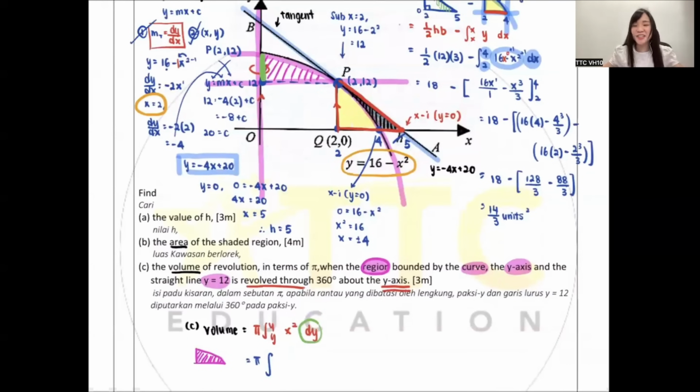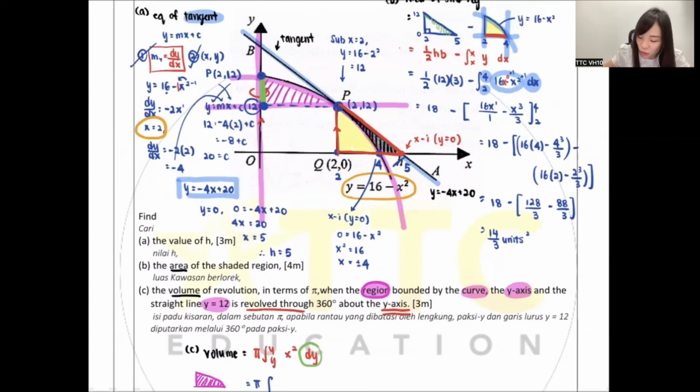Very good, so good, Nicholas. 16, 12. Some of you may ask, teacher, how does Nicholas know? You all know this is 12, you just don't have the top one. But is it possible to find the top one? Yes, because the top one, we call it